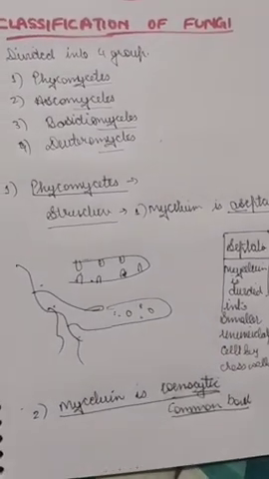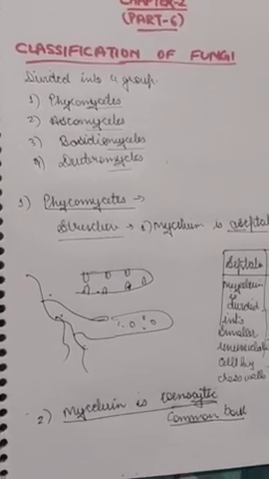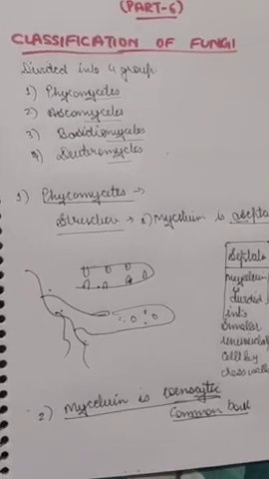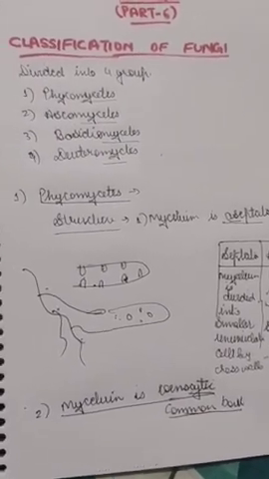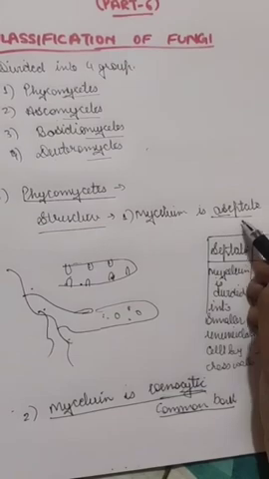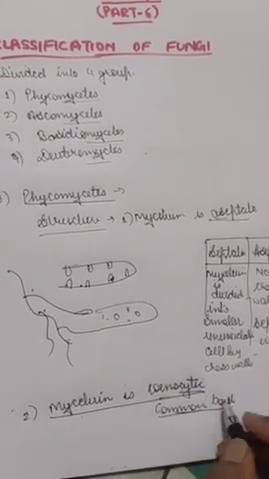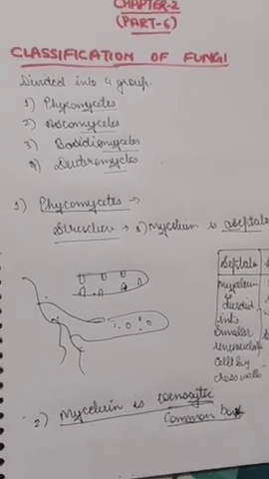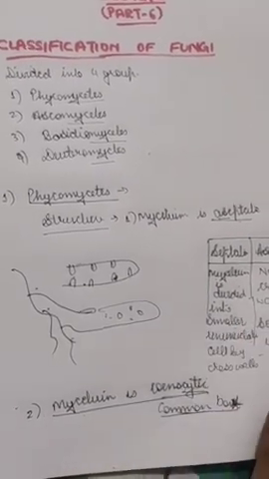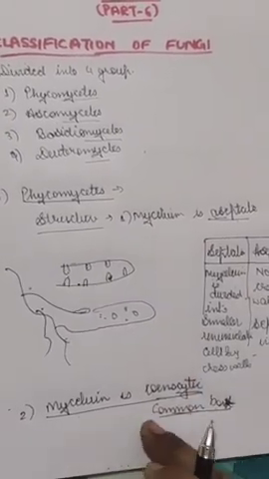In this there will be a common cytoplasm, and in the Phycomycetes it is cenocytic, because when the mycelium is aseptate, the mycelium will also be cenocytic. That means it will have a common box. So the structure of these Phycomycetes is that the mycelium is aseptate and cenocytic.